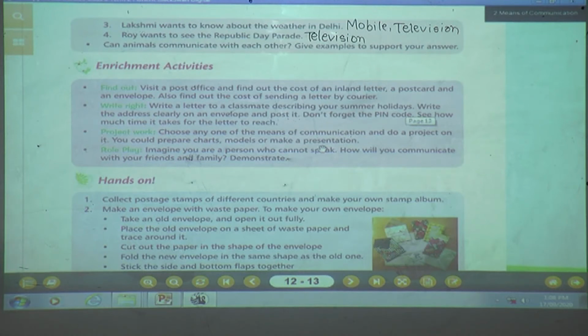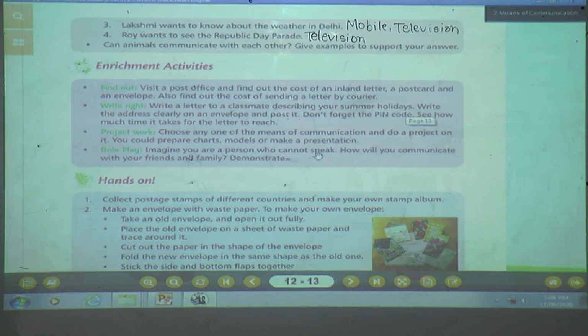Okay, project work. What are you going to do? You are going to choose any one means of communication, whichever you like. As we have learned six different means of communication, apart from those six, whichever communication you like, you can select one and make a project on it. And you can prepare charts, or even prepare models or make a presentation on it. Now next is what? Role play. Imagine you are a person who cannot speak.